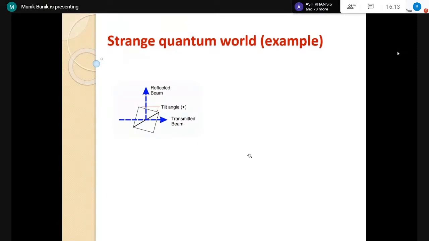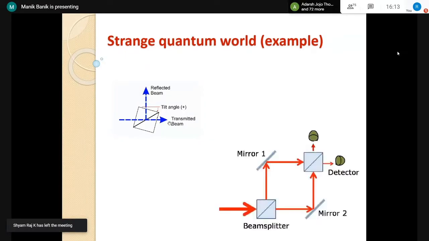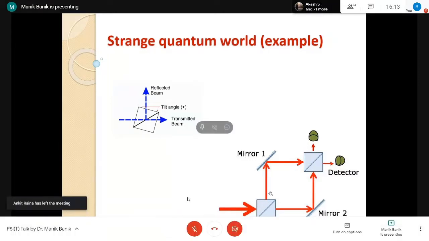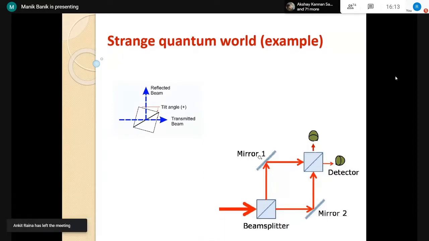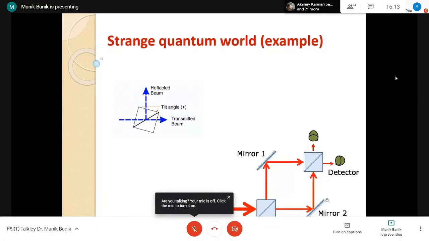So we can discuss one particular small experiment. This is called a beam splitter. If you send some photon here, it has a 50% chance that this photon will be reflected and a 50% chance it will be transmitted. So this is the experimental scenario. There is a beam splitter, a 50-50 beam splitter. If you send, let's say, 10,000 photons, 5,000 will go in this horizontal line and 5,000 to vertical.